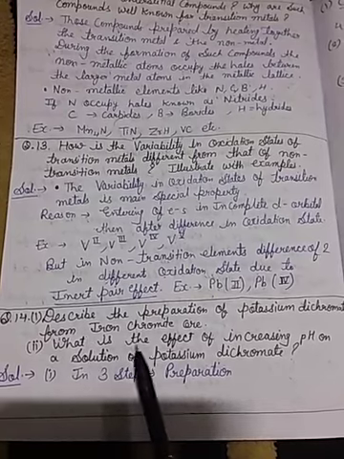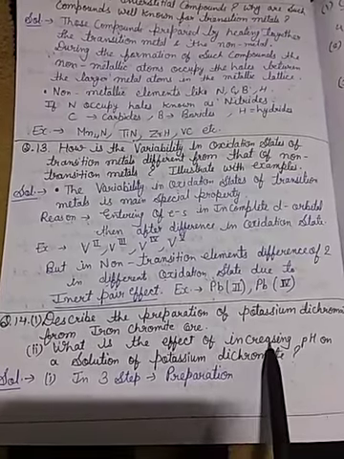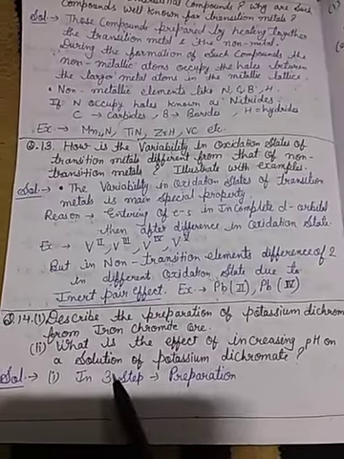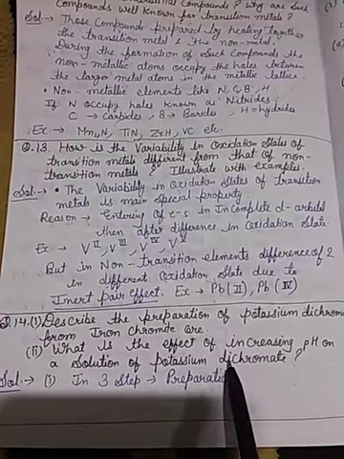Then question number 2. What is the effect of increasing pH on a solution of potassium dichromate? So what is the effect?